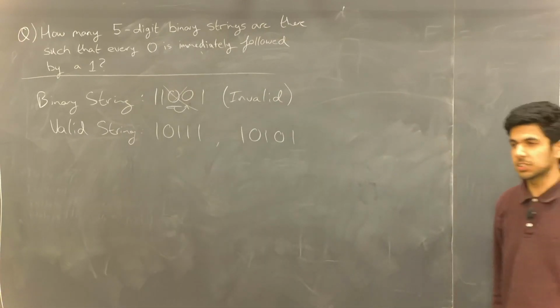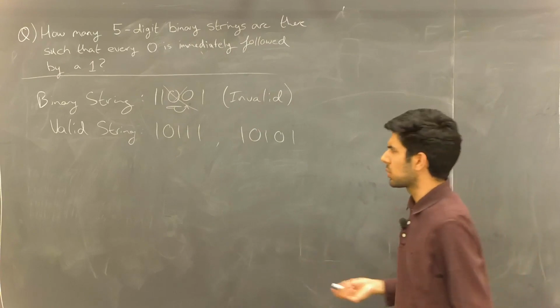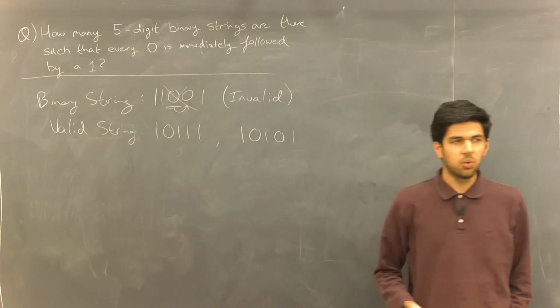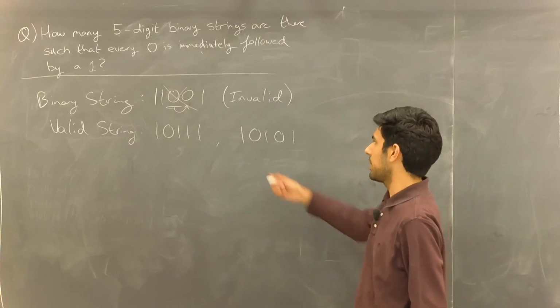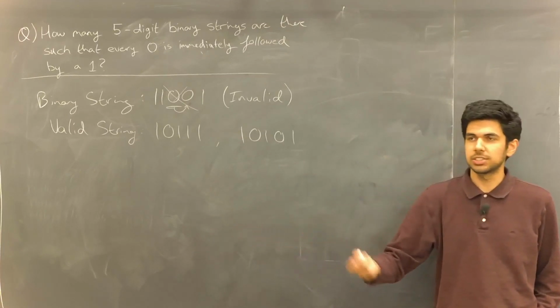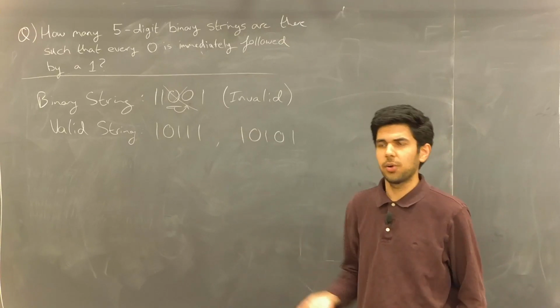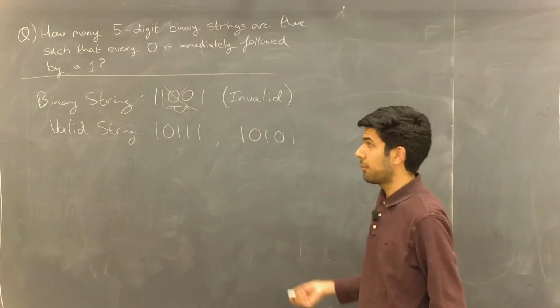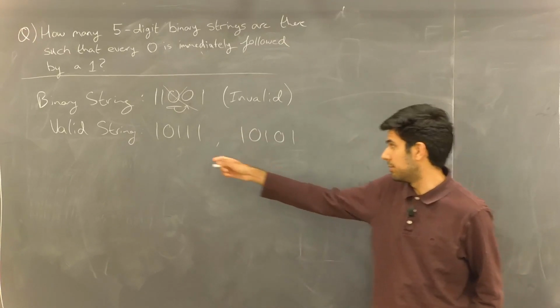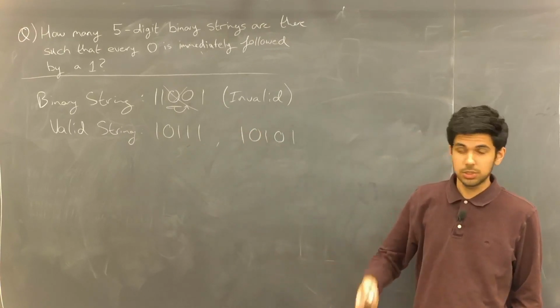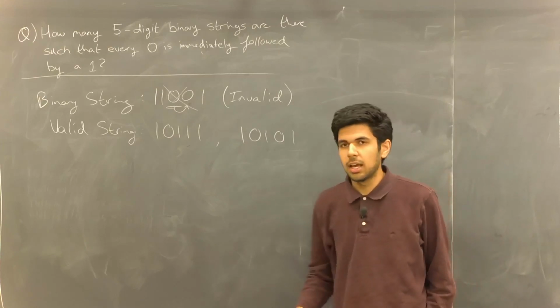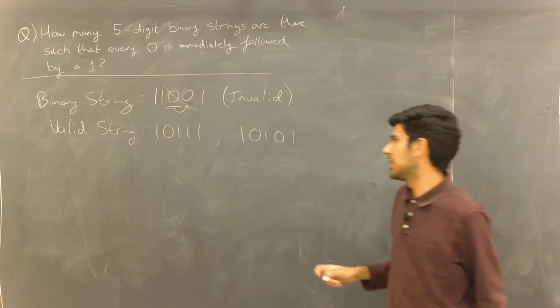To solve this question, a good starting point is: what is the structure of such a string? We know each character has to be a 1 or a 0, but we don't necessarily know how many 1s or how many 0s. Here we have an example of a valid string with just 1 zero, and here's another one with 2 zeros.